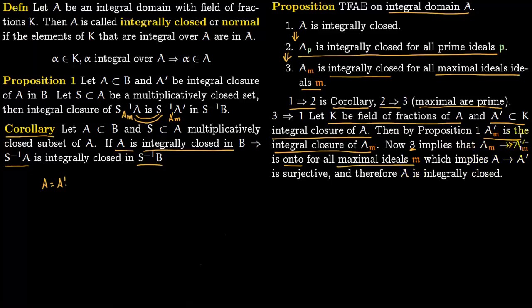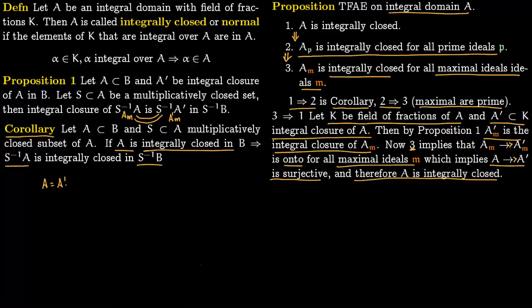Now if such a map is surjective for all maximal ideals M, this will imply that this map A to A prime is surjective. So this is a non-trivial fact which we will show in a bit. So if this localized map A_M to A prime M is onto, then this map is also onto. Now if this map is surjective, that means ring A is integrally closed because there are no extra elements in A prime. This map is onto, so there are no extra elements, and therefore A is integrally closed.